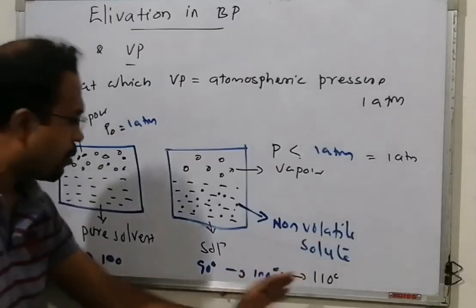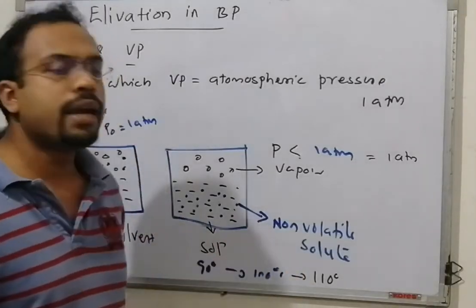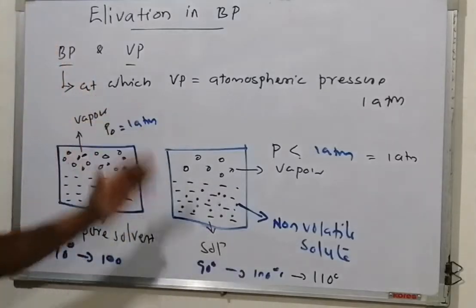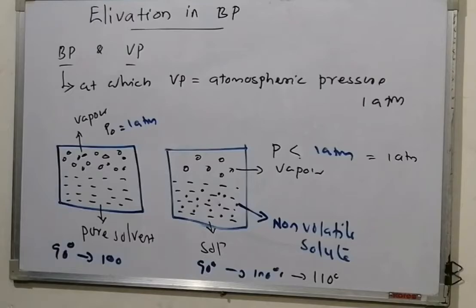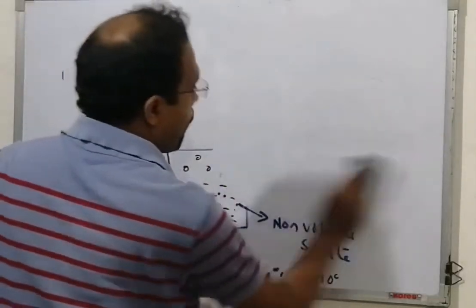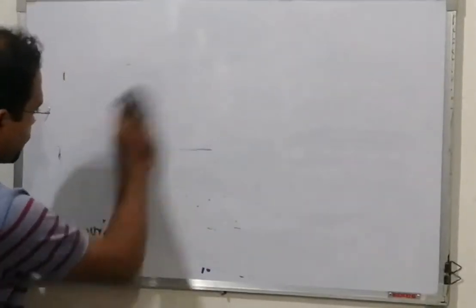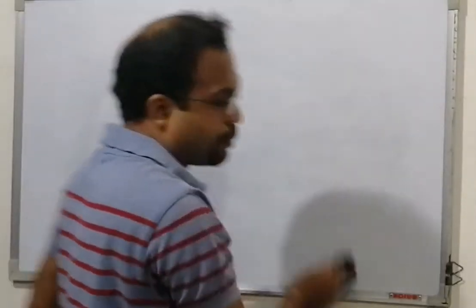Therefore, this increase in temperature from 100 to 110 degrees when solute is added is called the elevation in boiling point. Is it clear? Elevation in boiling point. Now we can express that graphically.